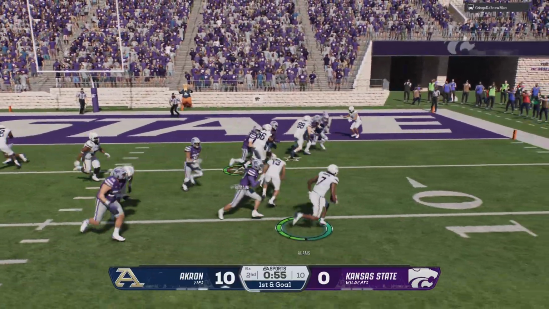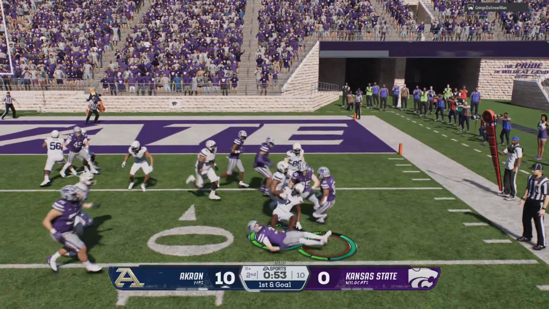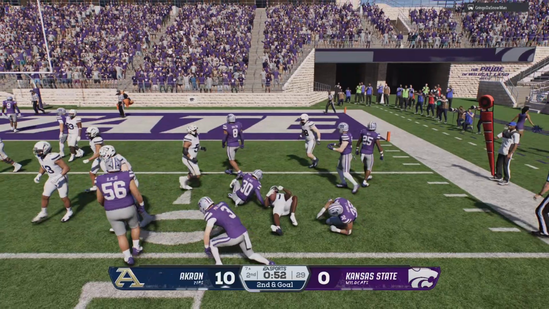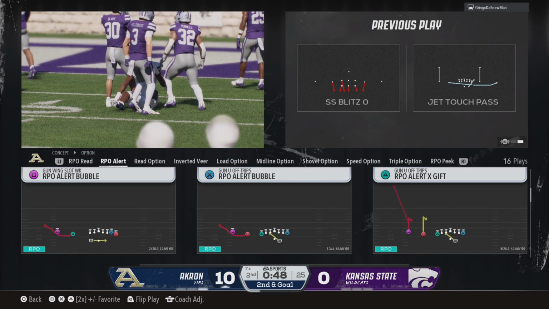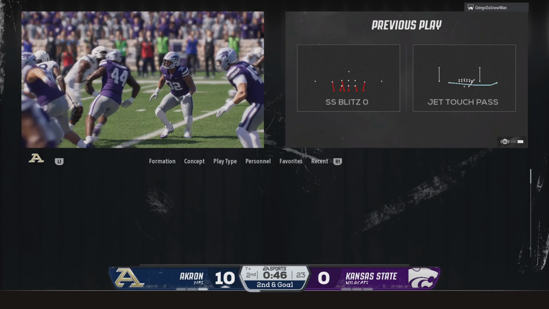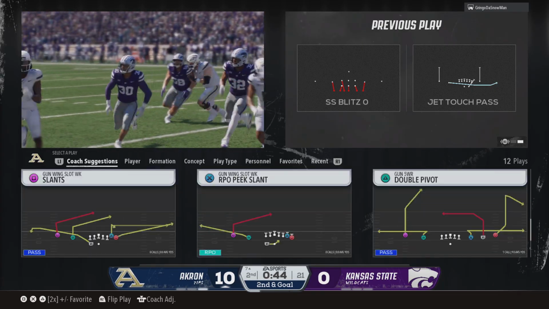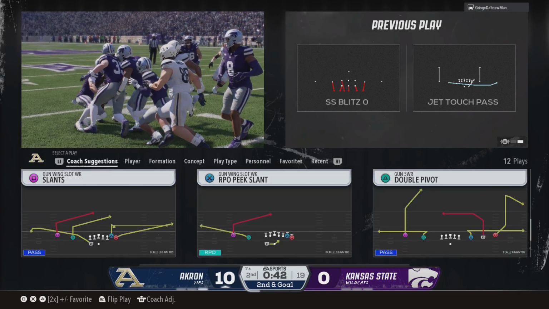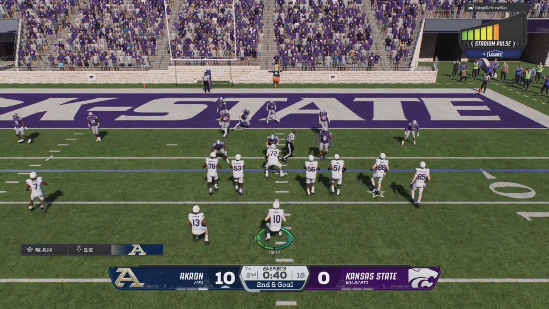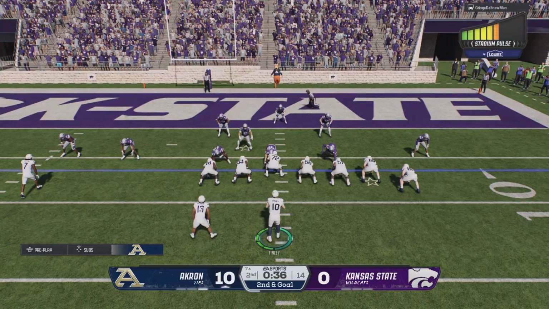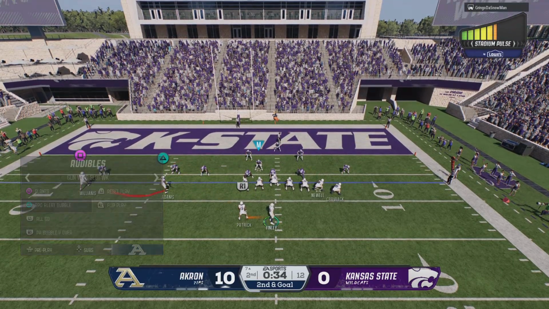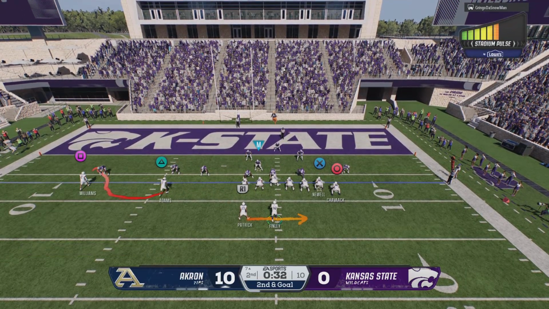Touch pass on the jet sweep. And this one will be stopped for no gain. And the defense, man, playing aggressive, playing uphill, playing in the backfield. Nice job getting penetration, getting that pass before it really even gets started. Nowhere to go, nowhere to run. Nice job by the defense. Defense rolls up deep in its own end on that last play. Now a 2nd and long coming.